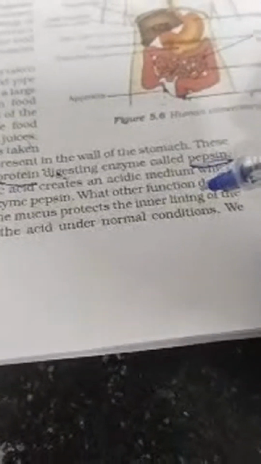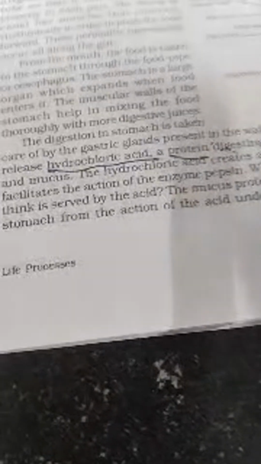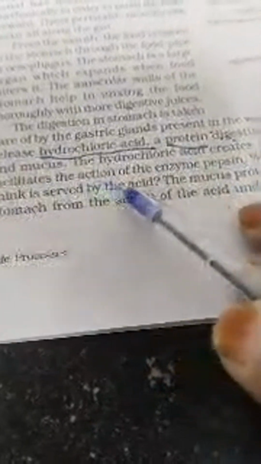Pepsin is an enzyme which helps in the digestion of protein itself. Along with some mucus, the hydrochloric acid creates an acidic medium which facilitates the action of the enzyme pepsin. If the acidic medium is created by hydrochloric acid, that helps the pepsin work efficiently.